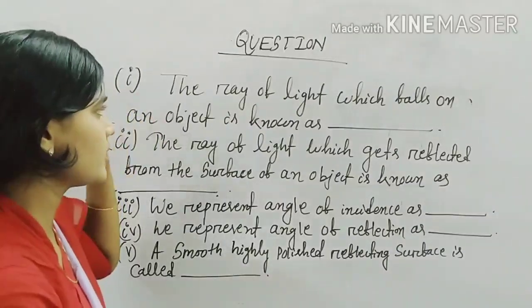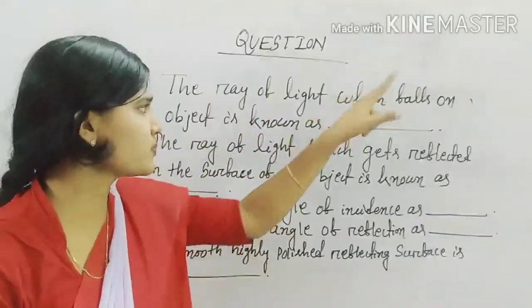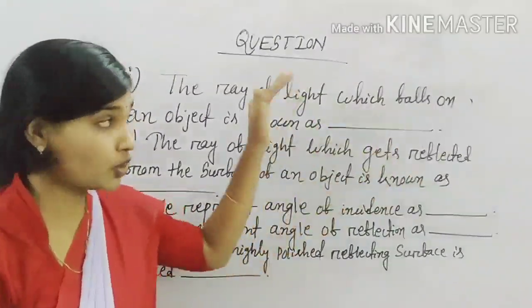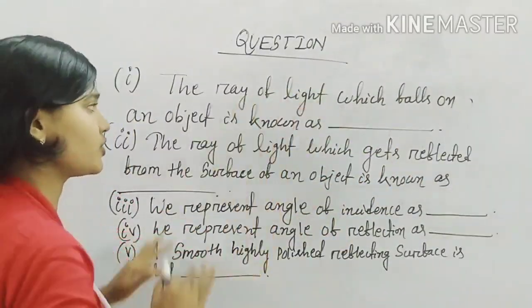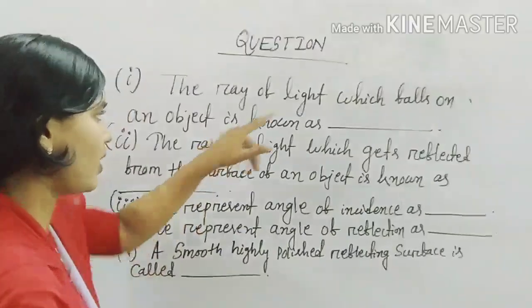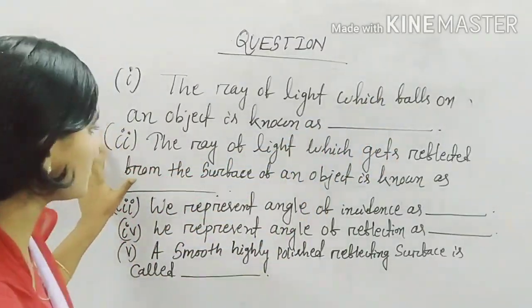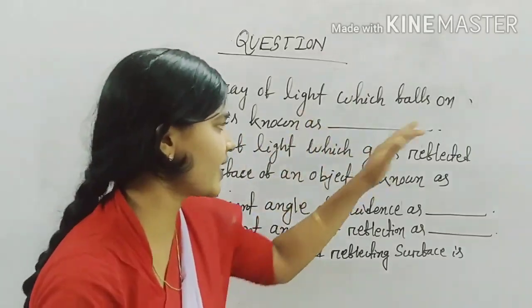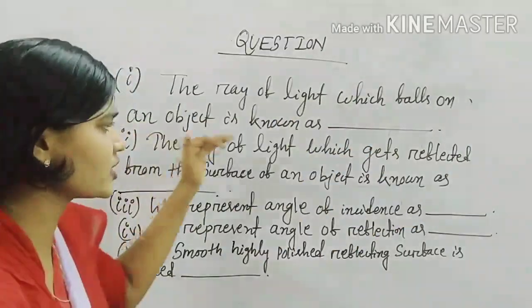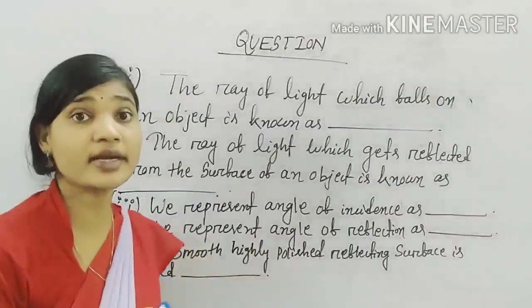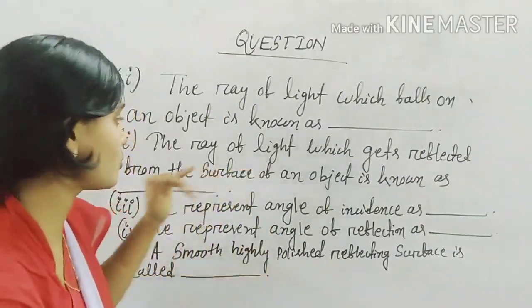First question: the ray of light which falls on an object is known as dash. You have to write the name of the ray of light. Second question: the ray of light which gets reflected from the surface of an object is known as which ray of light?